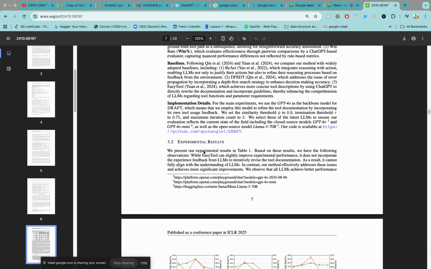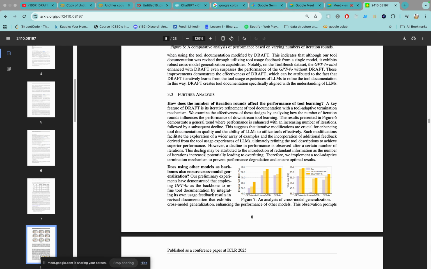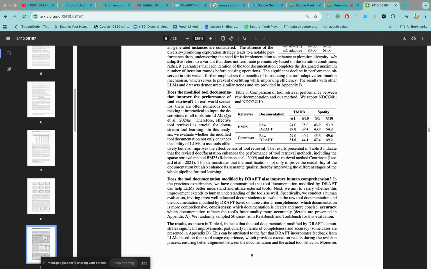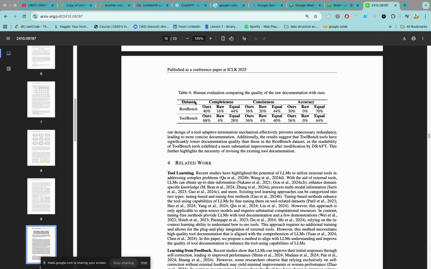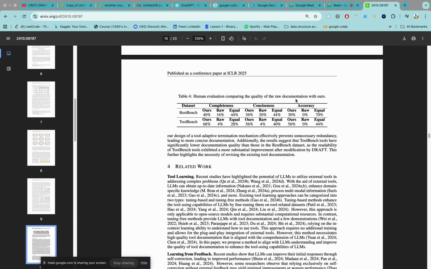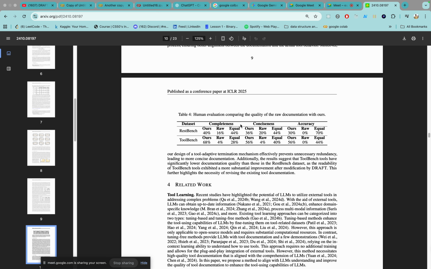And in human feedback also, this performs better. In human evaluations, comparing the quality of the raw documentations with DRAFT, we can see the human feedback is done in three ways: completeness, conciseness, and accuracy. In completeness it is 40% complete.